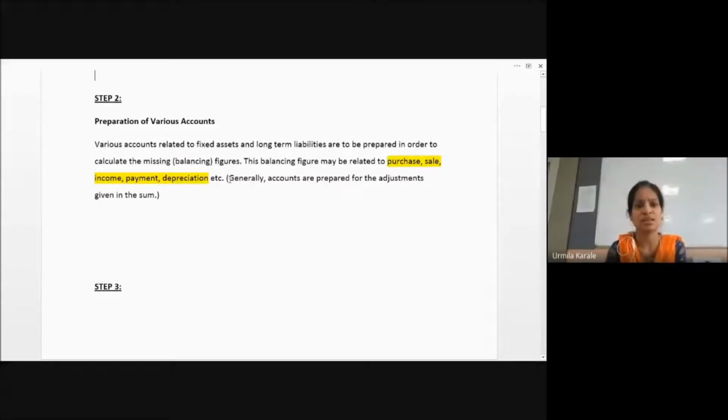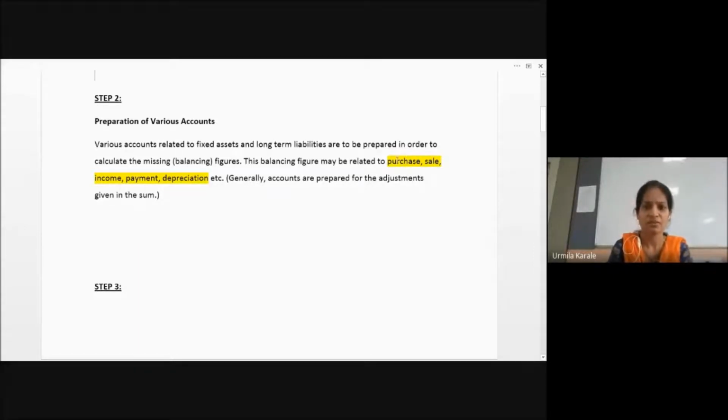You will find out the balancing amount. So normally, what accounts do we create? Fixed assets account, long-term liabilities account. These accounts we create, and then what do we find out? We find out balancing amounts by applying and giving the effects.